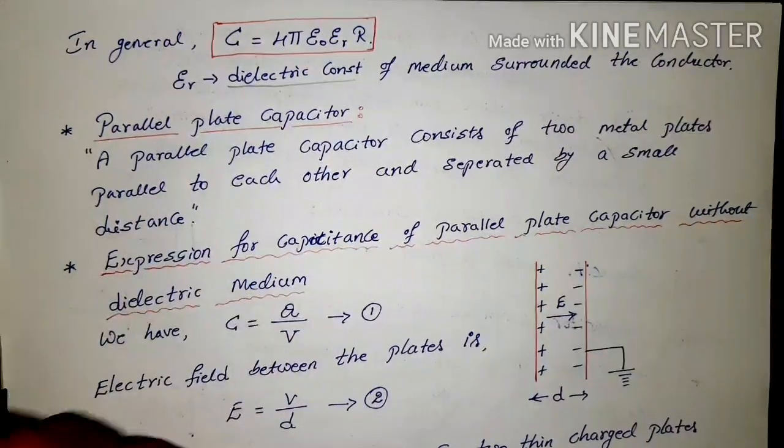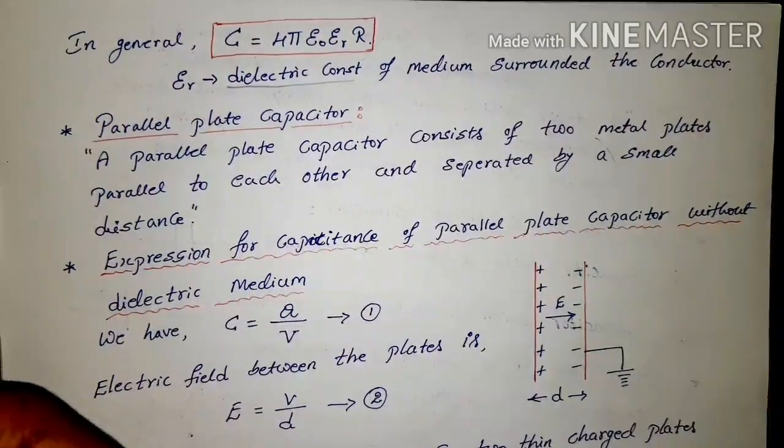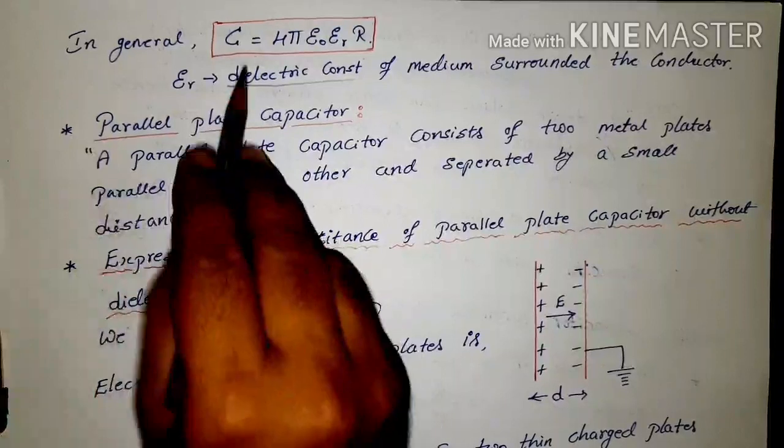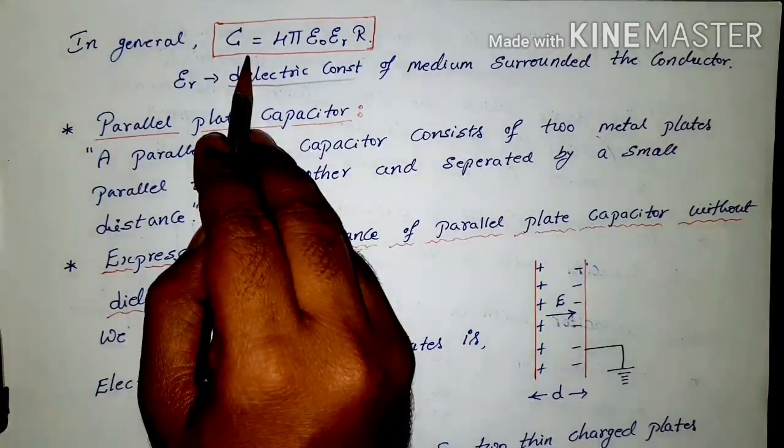Just now we saw spherical conductors, or spherical capacitors, and that is the formula to find their capacitance.